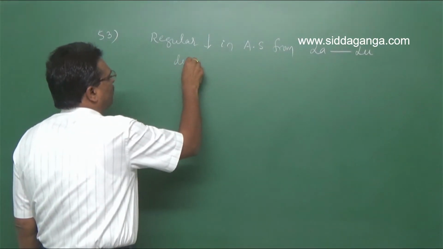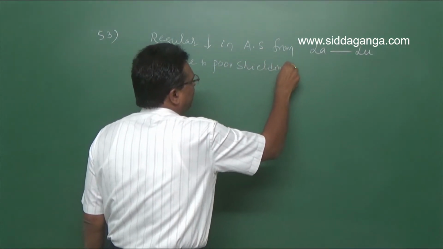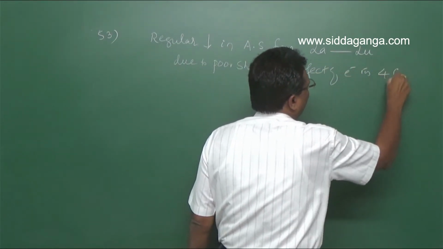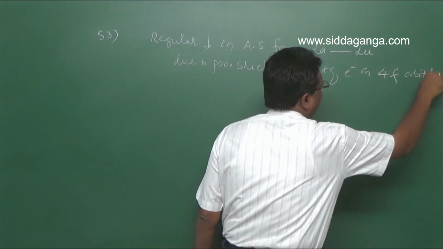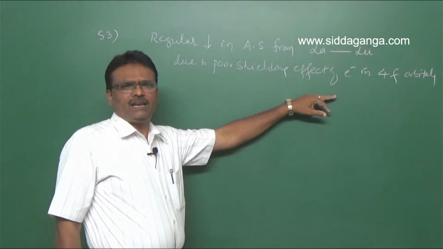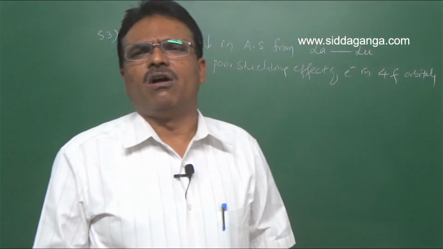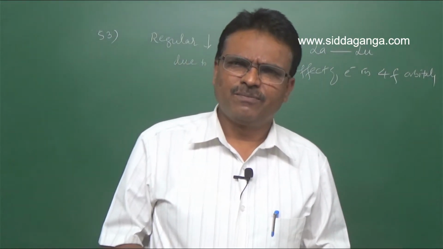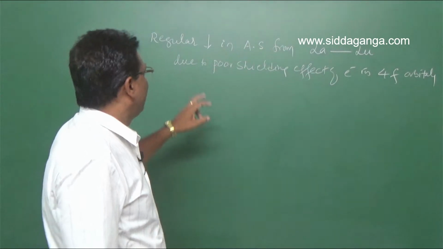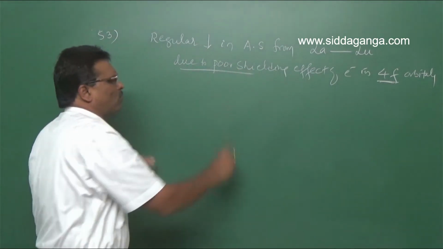due to poor shielding effect of electrons in 4f orbitals. Clear? So here, because electrons enter the 4f orbitals, note the order of screening effect: s electrons have more shielding effect, then p, then d, and f. So f electrons show poor shielding effect.